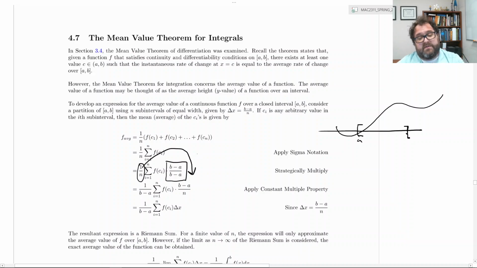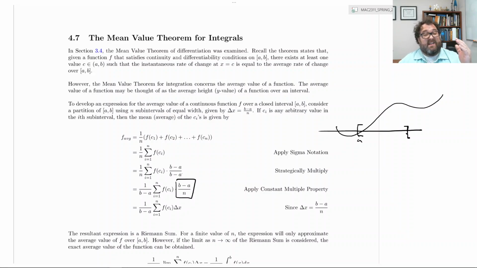Now, why can we do that? Because 1 over n is a constant as far as the summation is concerned. It's not indexed, so we can treat it like a constant. What that does for us is it gives us b minus a over n inside the summation, times the f of c sub i. But what do we know b minus a over n is? That was our definition for delta x when we were talking about a Riemann sum. So that's delta x, and now this is exactly our definition of a Riemann sum.